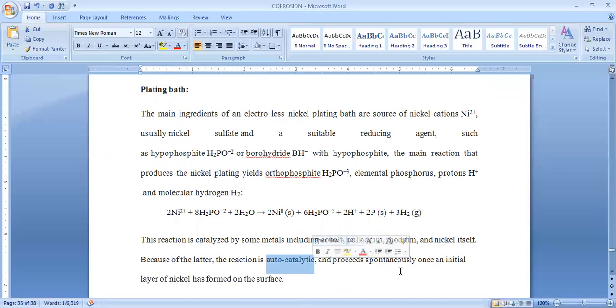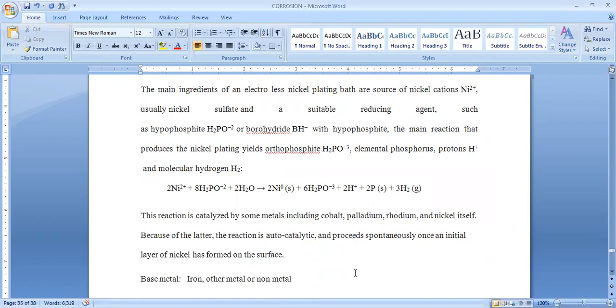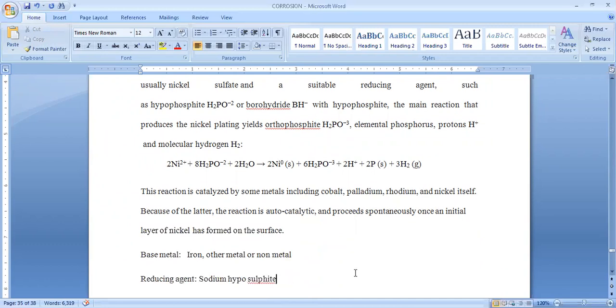reaction. And the reaction proceeds spontaneously once the initial layer of nickel has been formed on the surface of base metal. Okay, once the layer of nickel is formed, that reaction will be continued itself without any further acceleration. That's the reason why it is a spontaneous process.